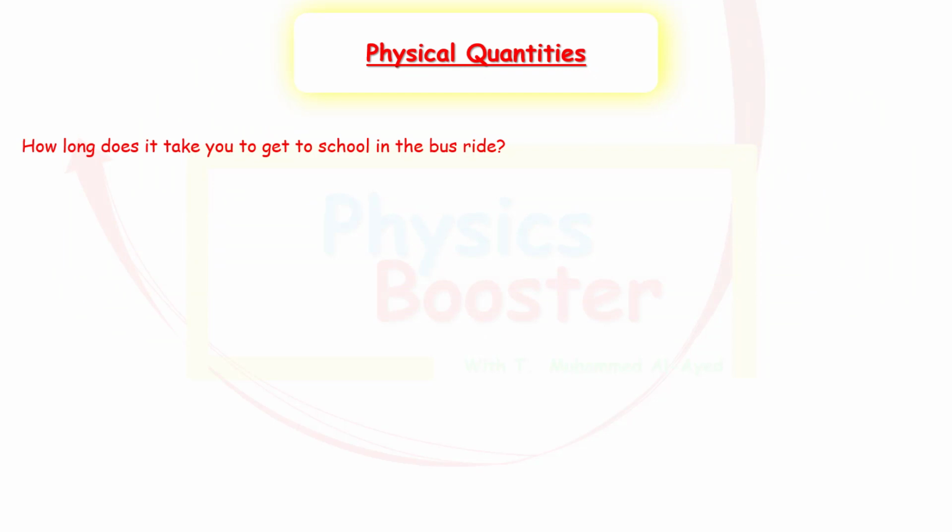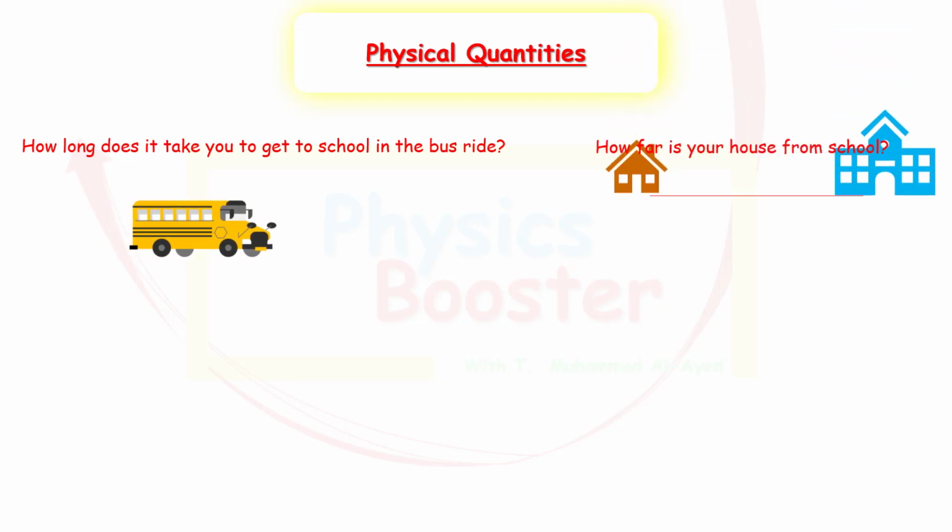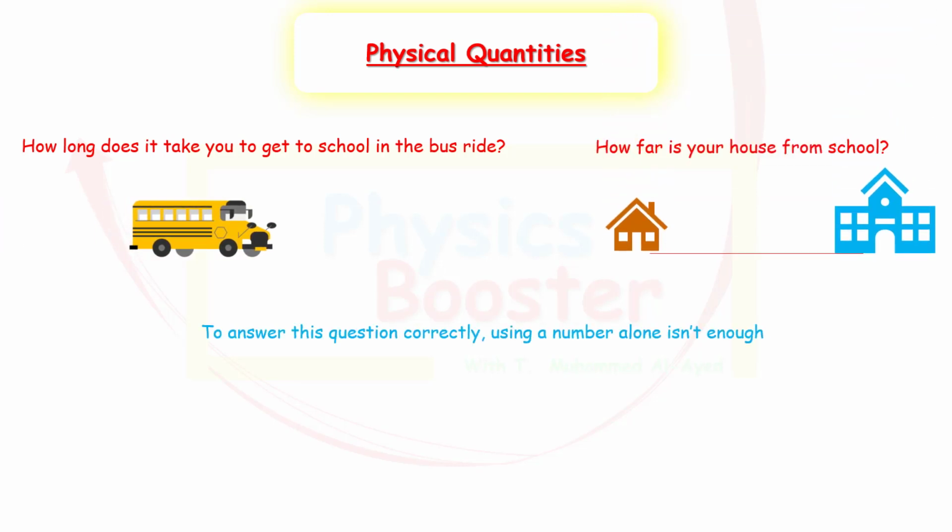If I ask you, how long does it take you to get to school in a bus ride? Or for example, another question, how far is your house from school? Okay, to answer these questions properly and correctly, using a number alone isn't enough. To answer the first question on how long does it take you to get to school in a bus ride, you're going to say 15 minutes. If you say 15 alone, it does not mean anything. It's not clear. It's not very accurate.